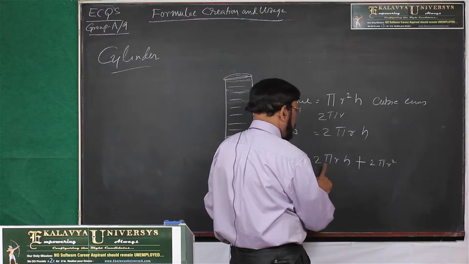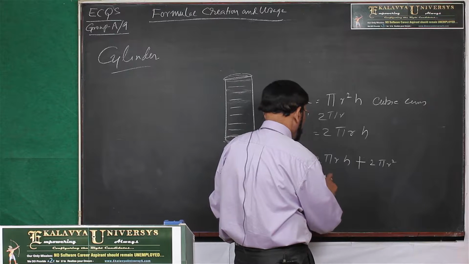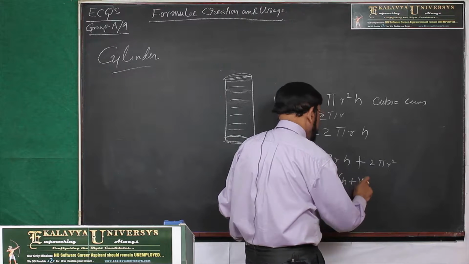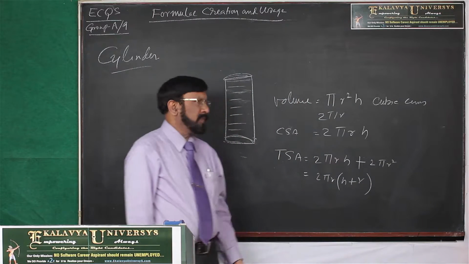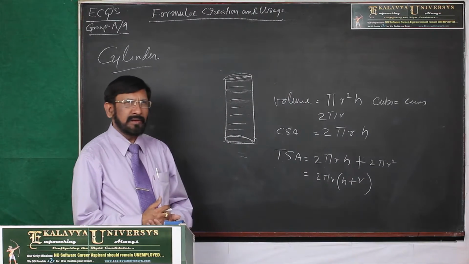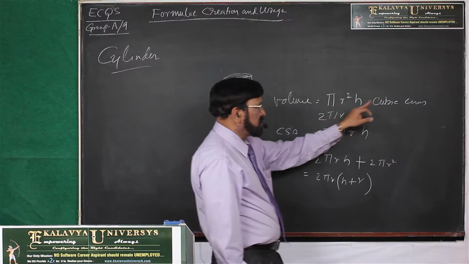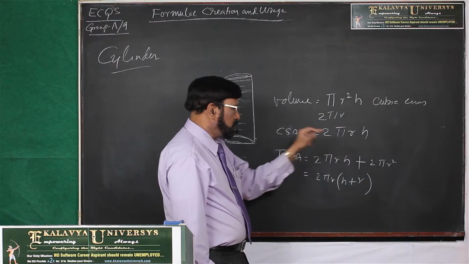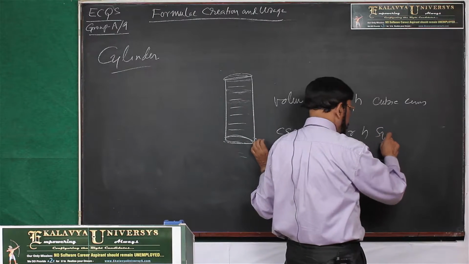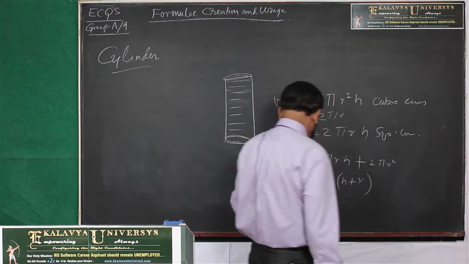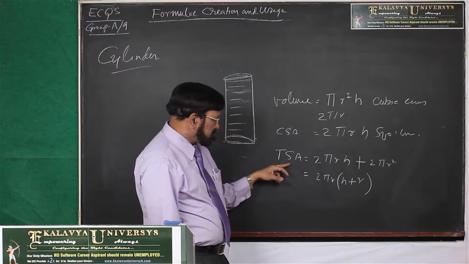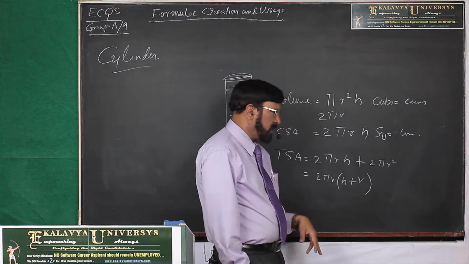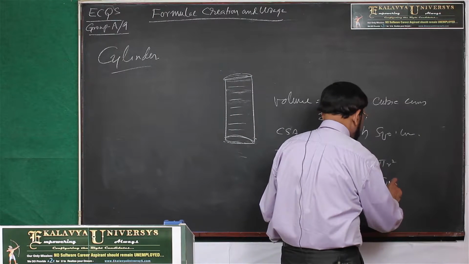Now you take the common. What is common? 2 pi r is the common, then h plus r is the formula. So, the volume of the cylinder is pi r square h cubic units, CSA is 2 pi r h square units, and TSA is 2 pi r into (h plus r) square units.